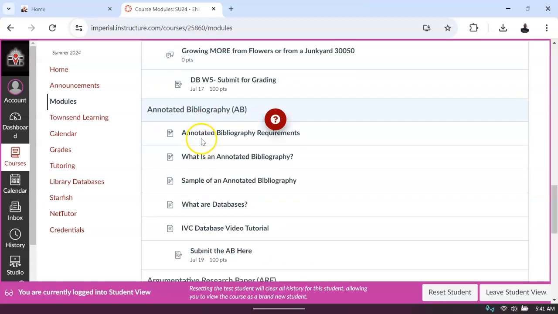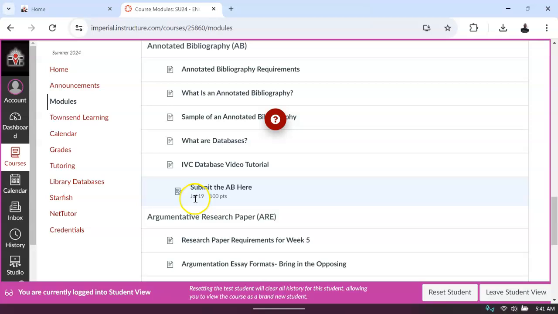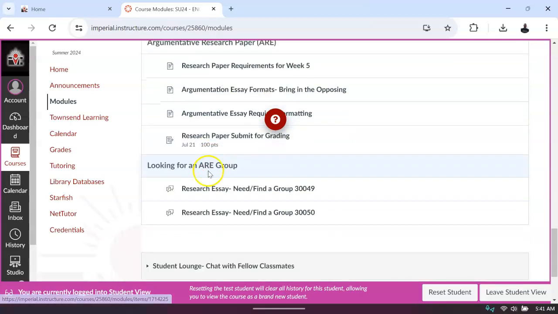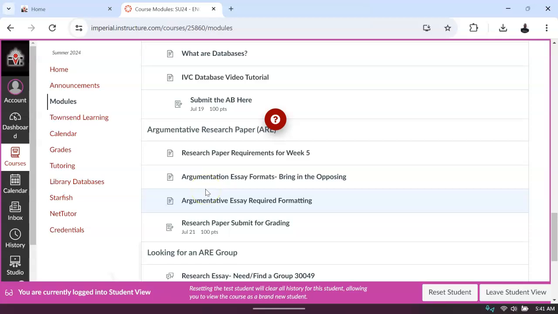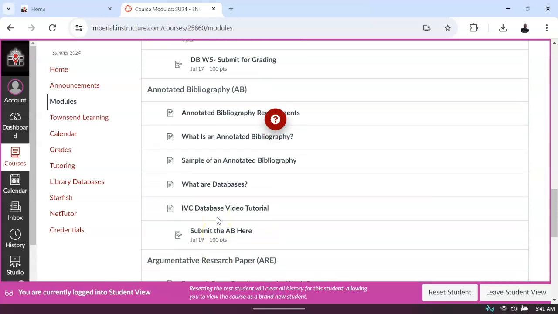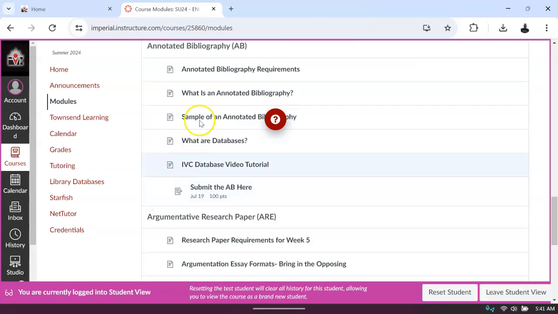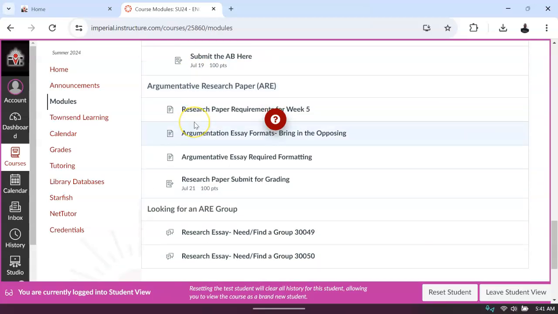Your annotated bibliography will be due Friday, July 19th, and then the argumentative research paper will be due July 21st. You can work in a group on the argumentative research essay, and if you're going to work in a group for that, work in a group because the annotated bibliography, the research that you're doing, goes along with this.